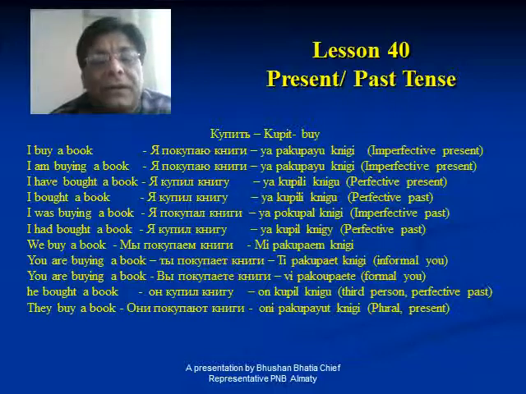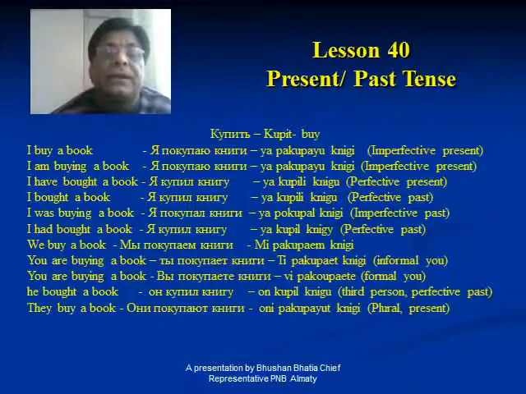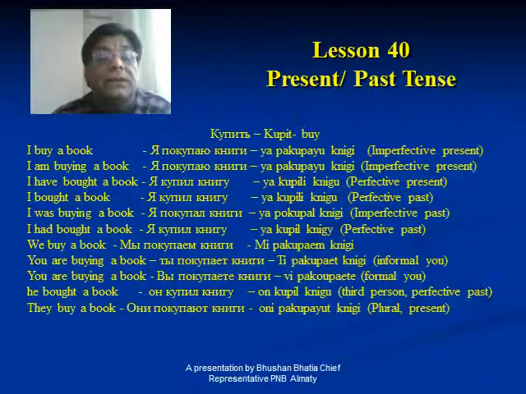So my dear friends, I request you to go through all the lessons nicely, and if you go through all the lessons attentively, you will find that framing sentences will be quite easy, and learning Russian will not be a difficult task, which we normally think it is, very difficult to understand Russian and to frame sentences in Russian.